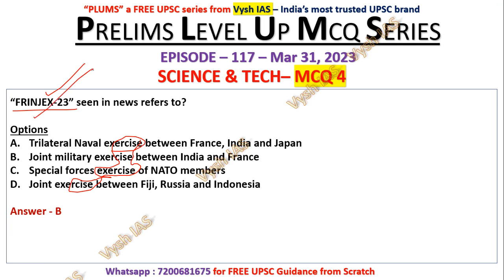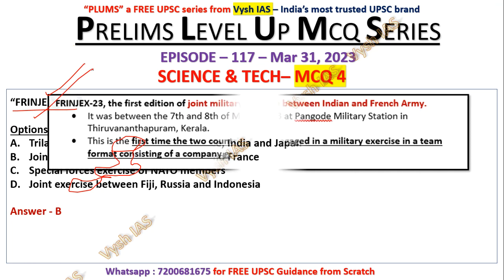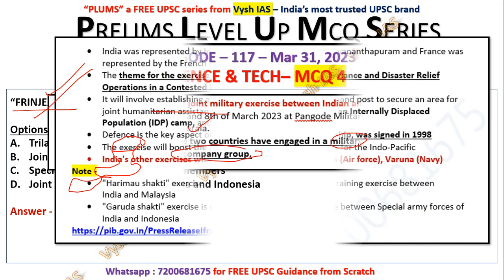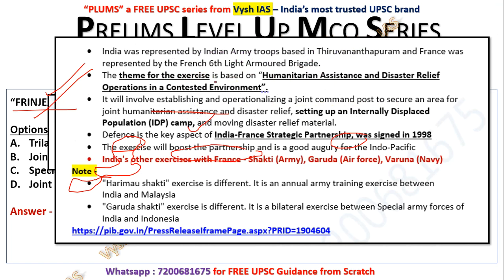Okay, Fringex 23. But the only difference is I think in some team format or company formation something is there that they are doing. So it is the first edition which is happening. And if you see here, it's happening in Kerala. Then the first time 2 countries have engaged in a military exercise in a team format consisting of a company group. Okay, so that is where it makes it different from the other exercises. See here, Shakti, Garuda and Varuna are the existing exercises which happen year by year.